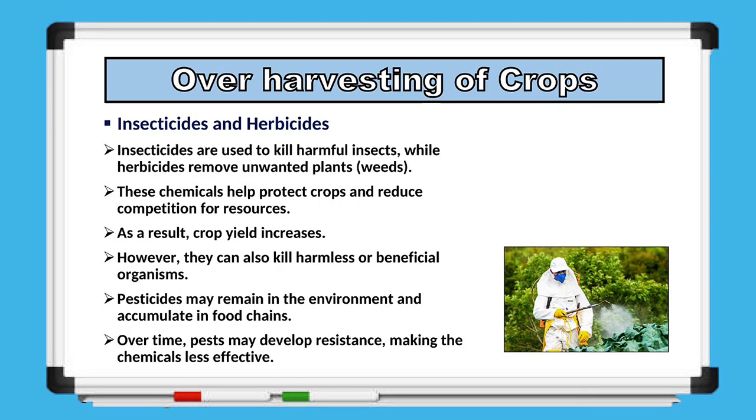Next are insecticides and herbicides. Insecticides are chemicals used to kill harmful insects, while herbicides are used to remove unwanted plants, commonly known as weeds. These chemicals protect crops from damage and reduce competition for nutrients, water, and sunlight, resulting in improved crop production. However, they may also kill beneficial organisms, remain in the environment for long periods, and accumulate in food chains. Over time, pests may develop resistance to these chemicals, making them less effective.